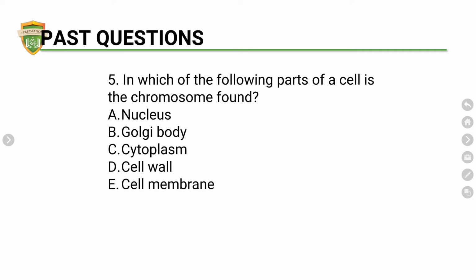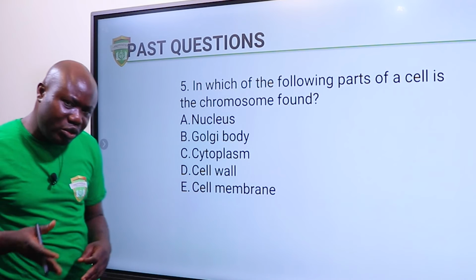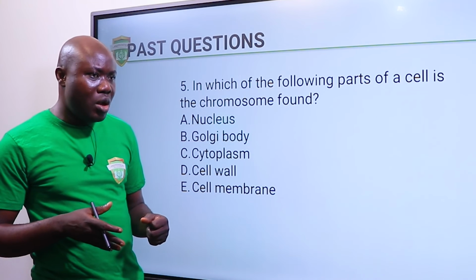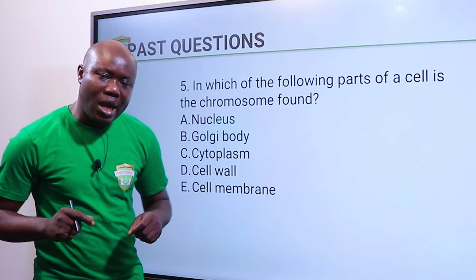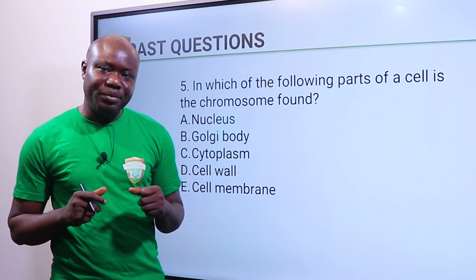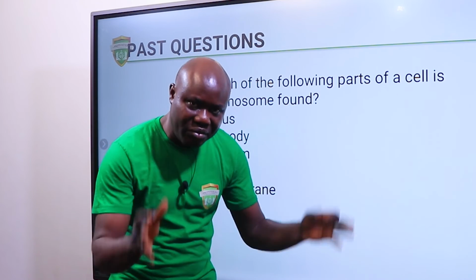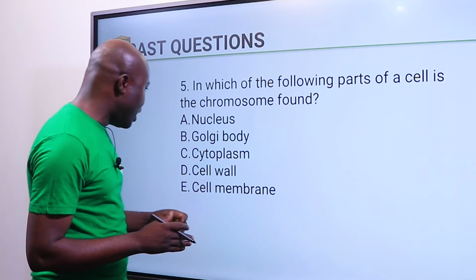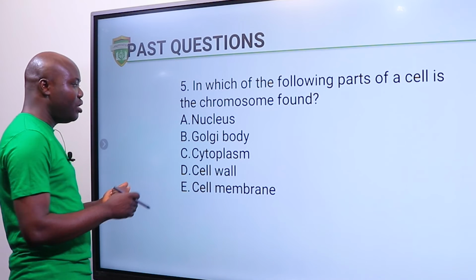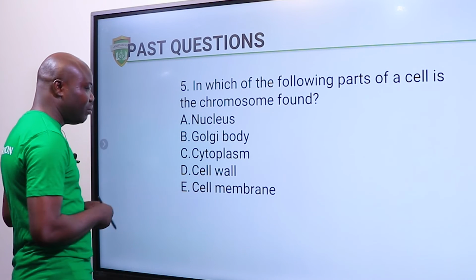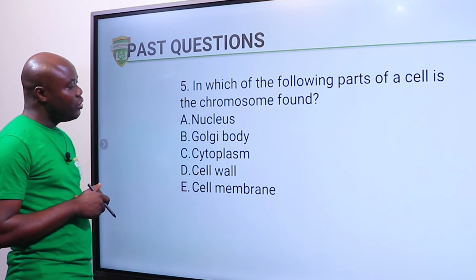Now, in which of the following parts of a cell is the chromosome found? I told you something earlier when I was talking about the organelles in a cell, right? I talked about an organelle that contains genetic material. And I said it has a way of controlling activities in the cell, right? So let's look at it. What do you think that would be? We have nucleus, Golgi body, cytoplasm. We have the cell wall and cell membrane. Can we think, please? What do you think would be the answer?